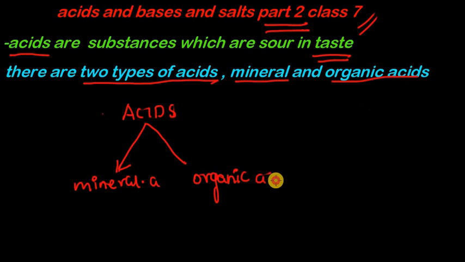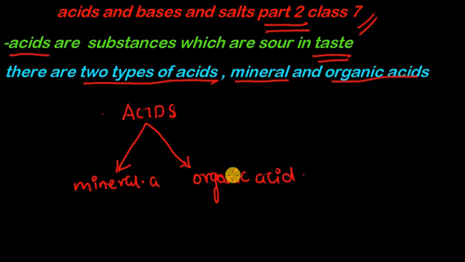By the name itself we can guess it, isn't it? Mineral acids are different from organic acids by just one thing. Both are acids. That's a similarity between those things.